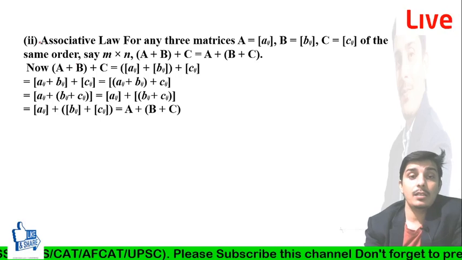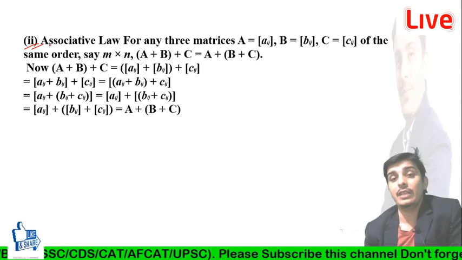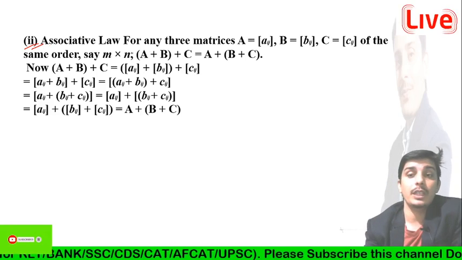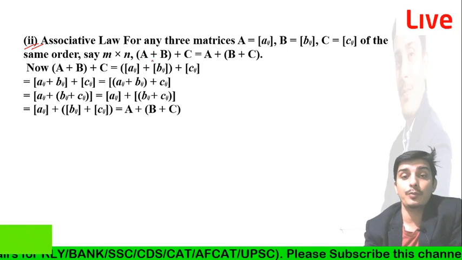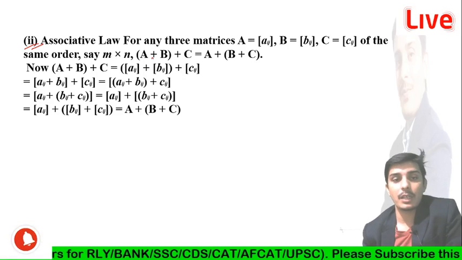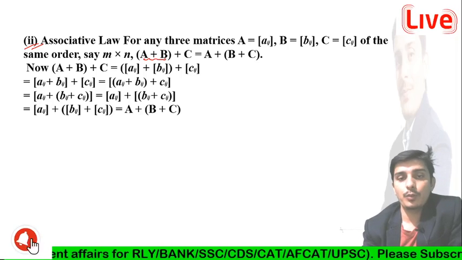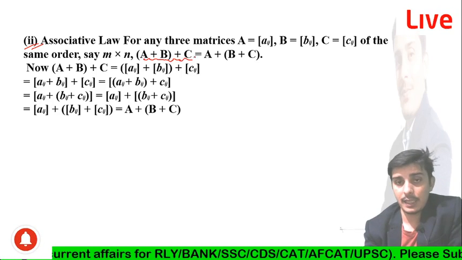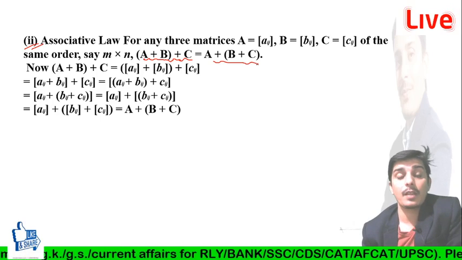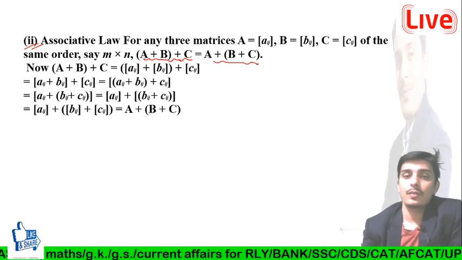So guys, now I am going to discuss another property, the associative law for any three matrices. In the associative law we have to prove, for three matrices A, B and C of the same order, that (A + B) + C is equal to A + (B + C).